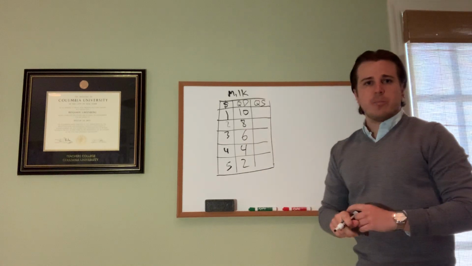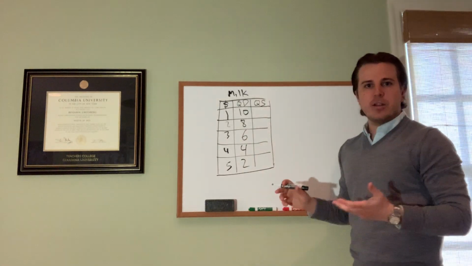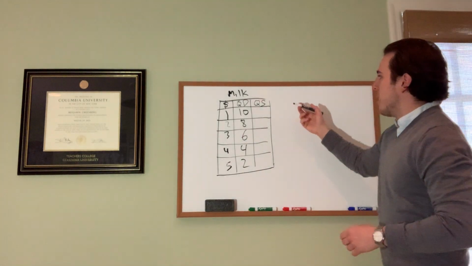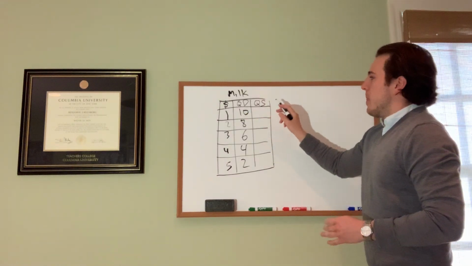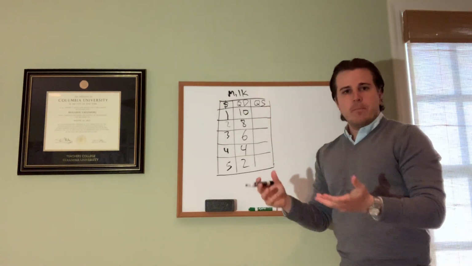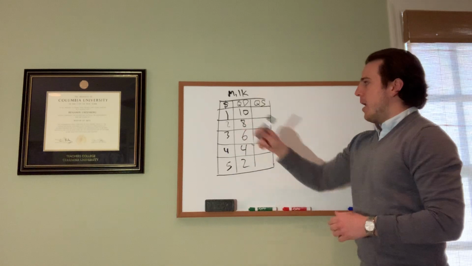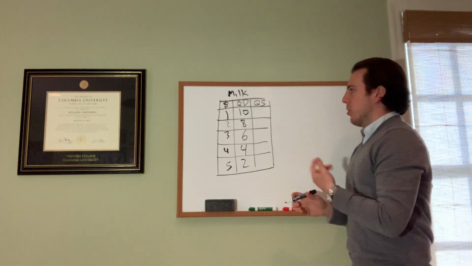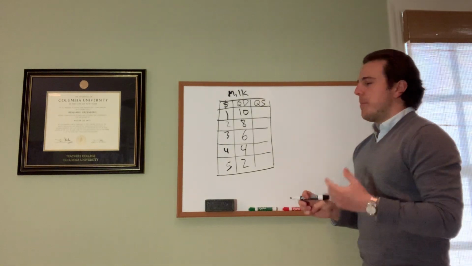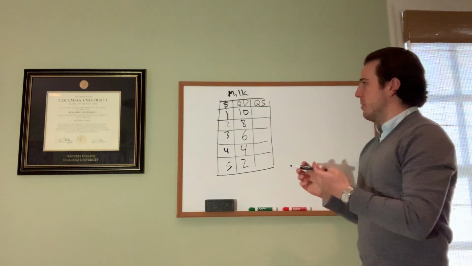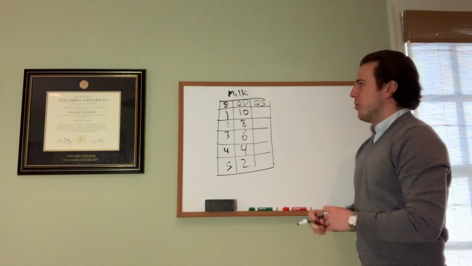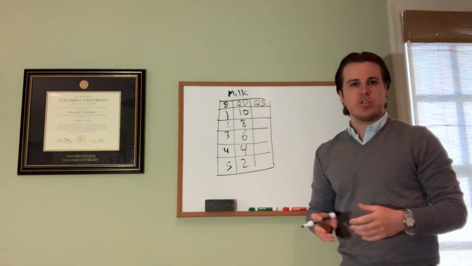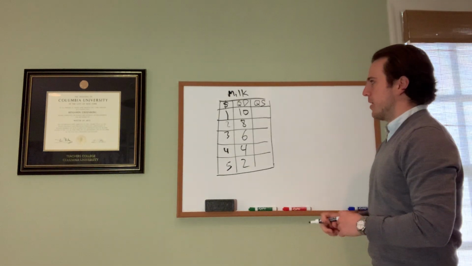Let's move over to quantity supplied now. This is obviously going to have the opposite effect. And we look for quantity supplied. If the market price for milk was $1, not many delis or grocery stores would be stocking up on milk, because they're only going to be able to sell it for $1, and it would probably cost them even more just to buy it wholesale from whatever farm they're getting it from.